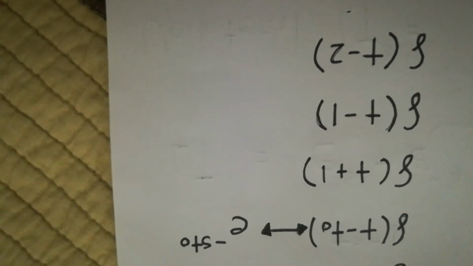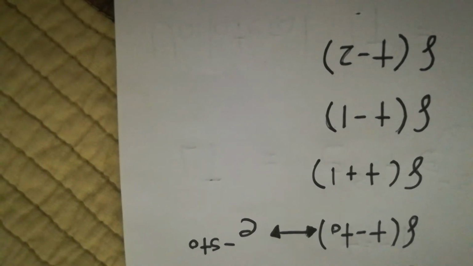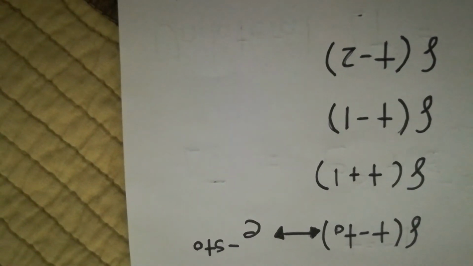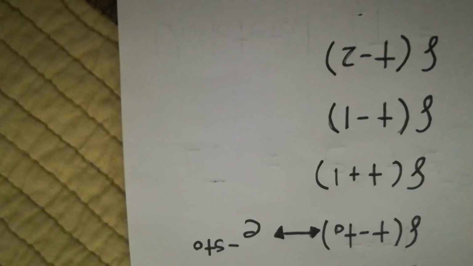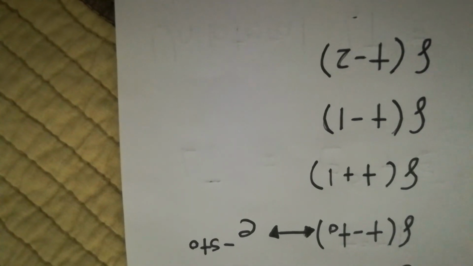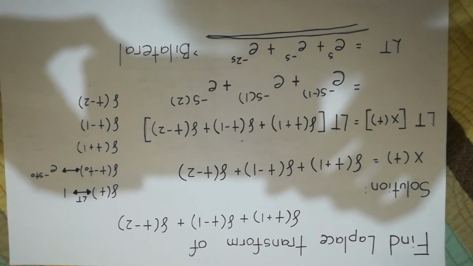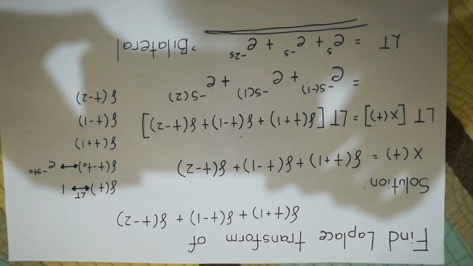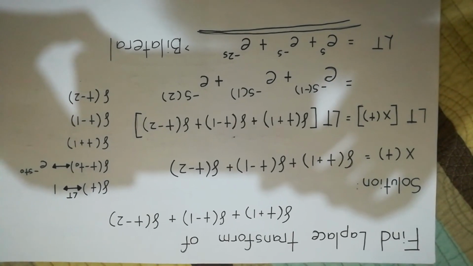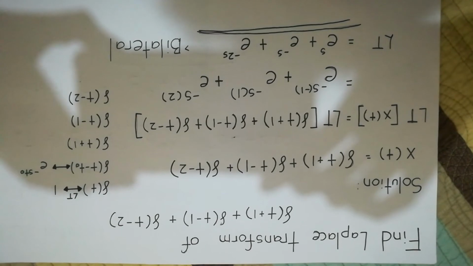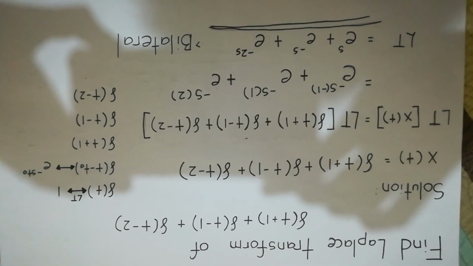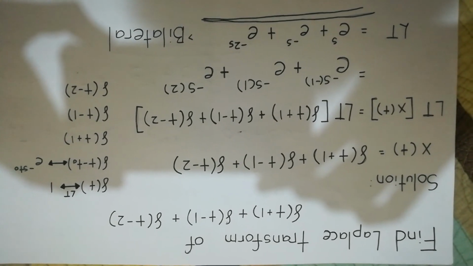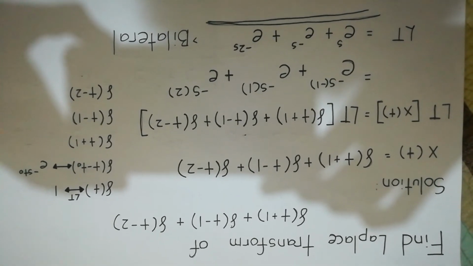Therefore, the sign of t_o is positive. Same goes for the Laplace transform of delta(t - 2). They have like signs, therefore it is also positive. Hence, the Laplace transform of our given is e^s + e^(-s) + e^(-2s). This is only the bilateral Laplace transform of our function.